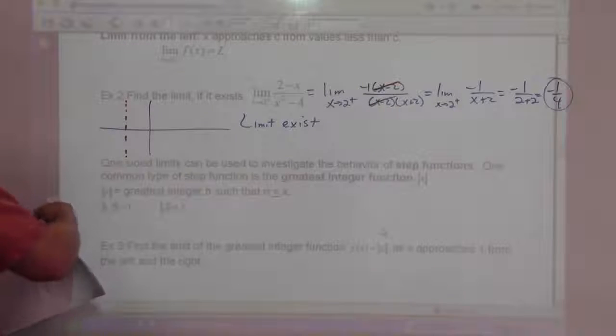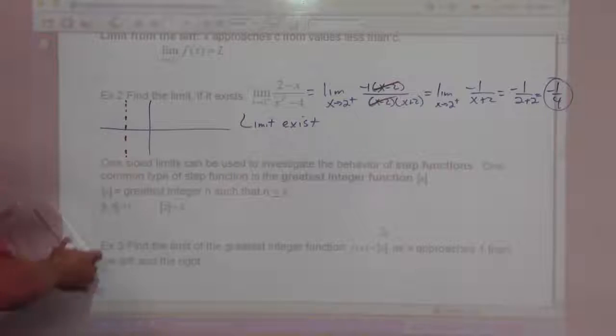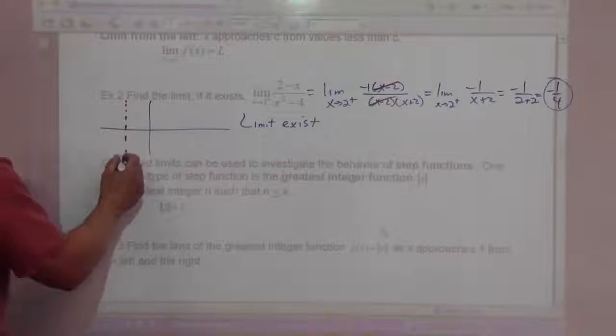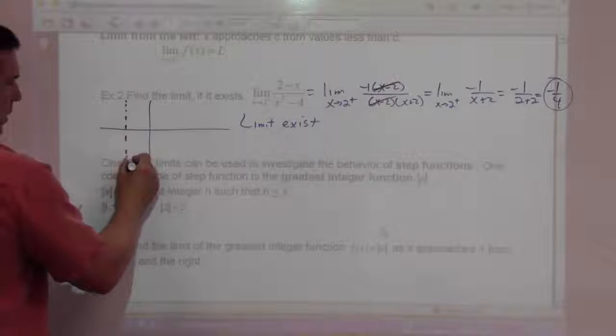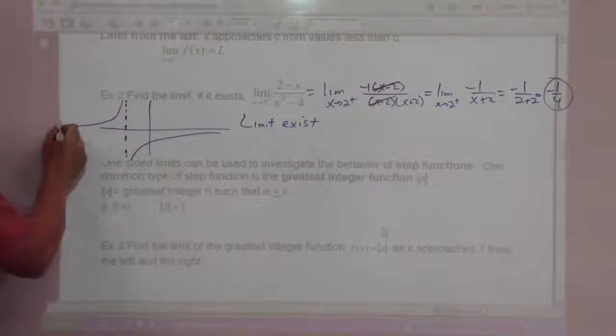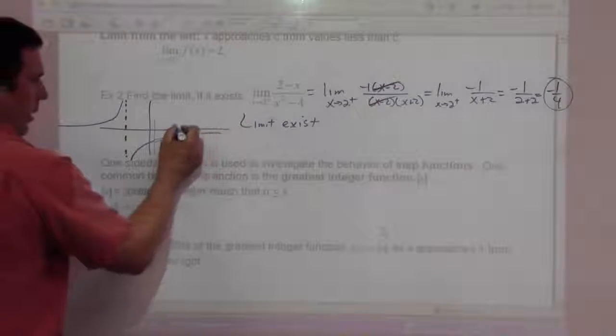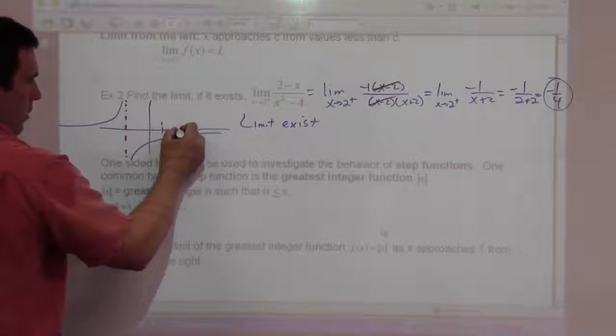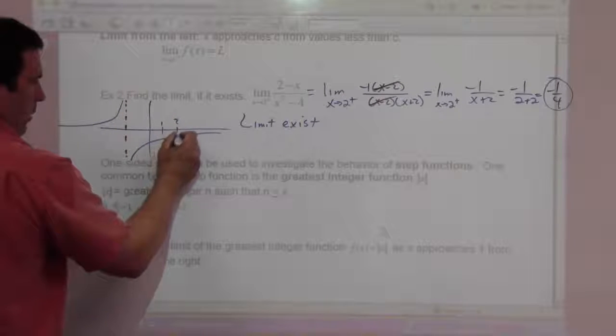So our graph, with a negative 1 on top, I believe would look more like this. In my notes I have this backwards, but this is what it's going to look like. And you'll have a hole right here.